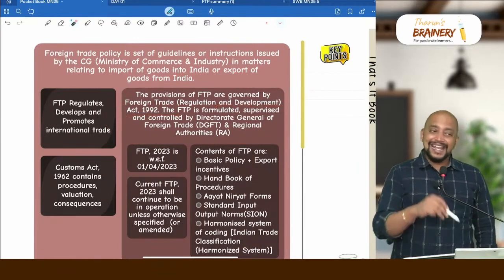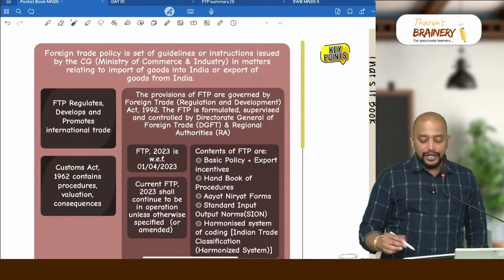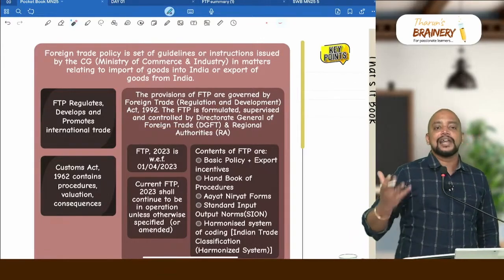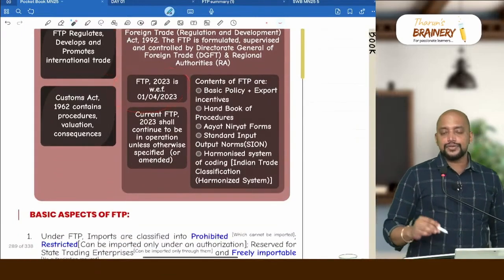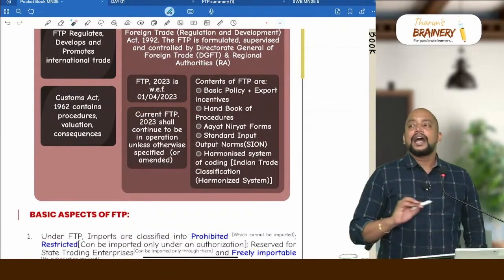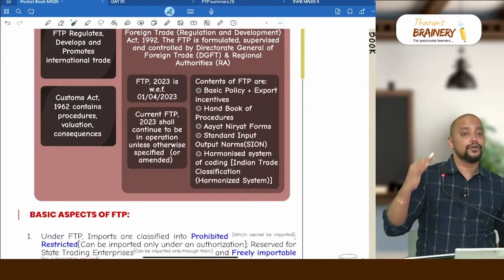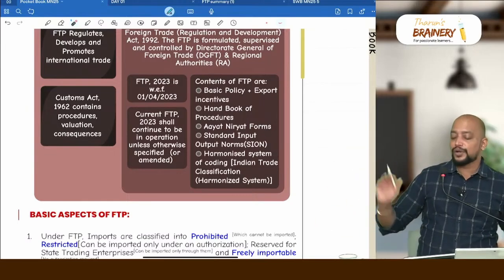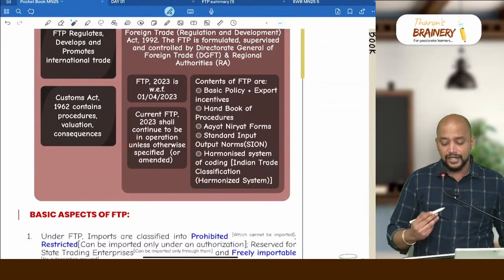And who will be making this foreign trade policy? DGFT, Directorate General of Foreign Trade, and below them there will be regional authorities, just like our MCA and ROCs. Okay. Next, the FTP is 2023 foreign trade policy, and previously they used to keep a sunset clause, like 5 years or 4 years only it will be there. Now they have not given one, meaning till the time a new foreign trade policy comes, the same thing will continue in operation unless otherwise specified or amended.